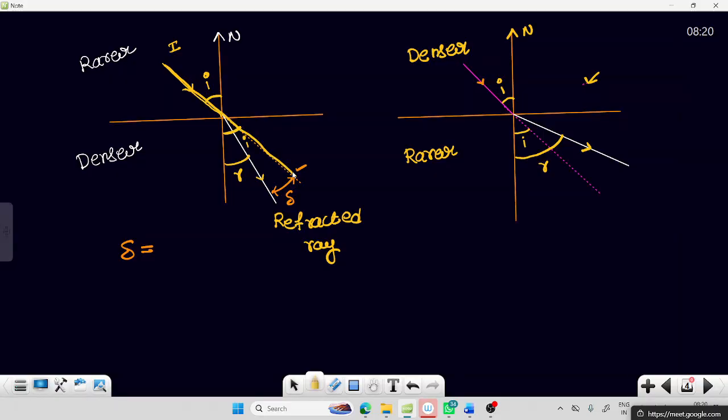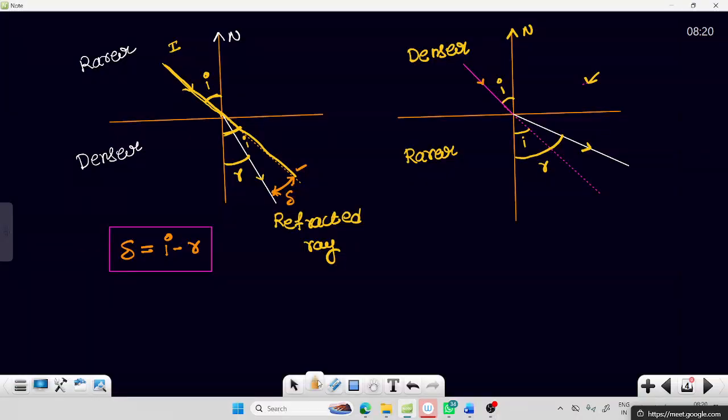This angle is I, so this angle is also I. This is the refracted ray, and this angle is R. Now we need the deviation. Deviation means this angle. How much is this angle? I minus R. So the deviation is equal to I minus R.